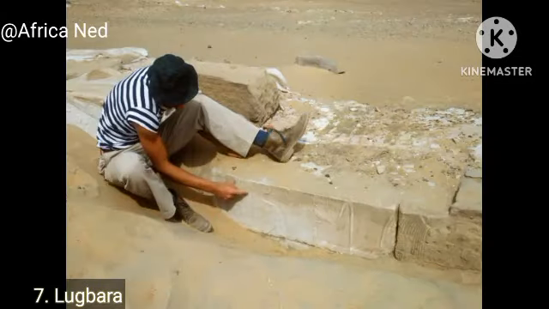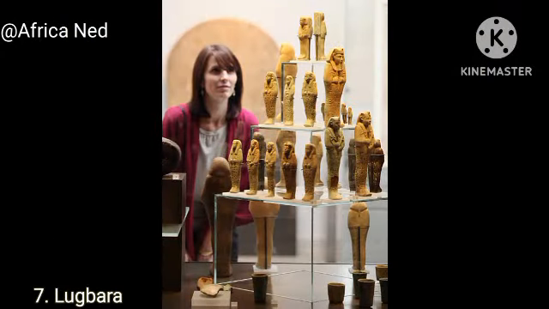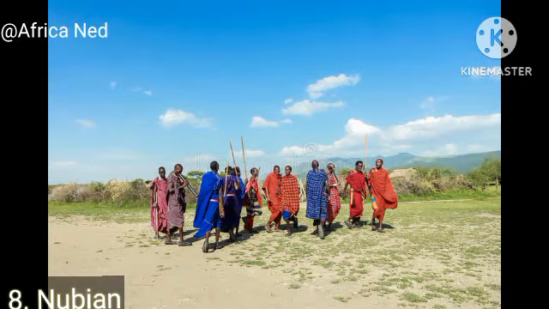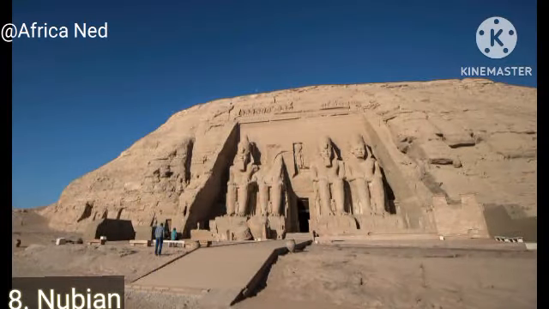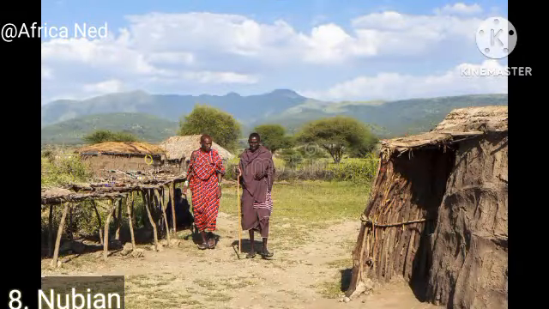Next on the list, the seventh one, we have Lugbara with 2.1 million speakers, basically found in the Democratic Republic of Congo and in Uganda, and you can also find it in the Western Nile region. Then on this list we have the Nubian. I guess some of us will have heard of the Nubian language. It's an ancient language which extends from the southern part of Egypt today to the northern part of Sudan, with 2 million speakers.